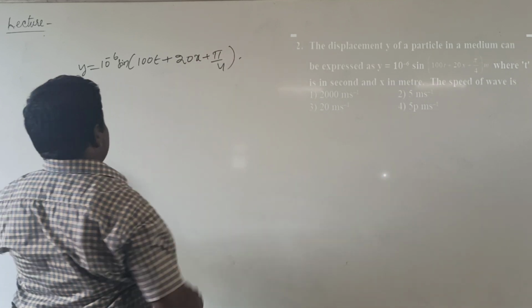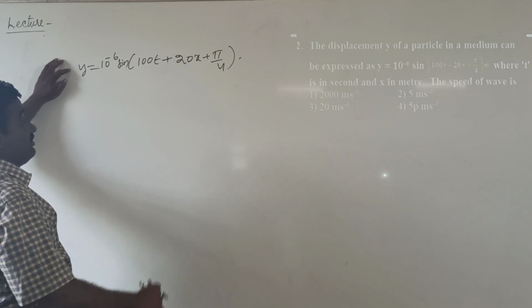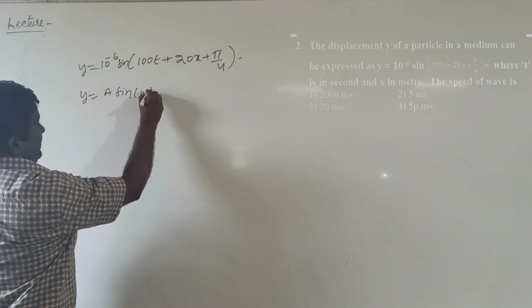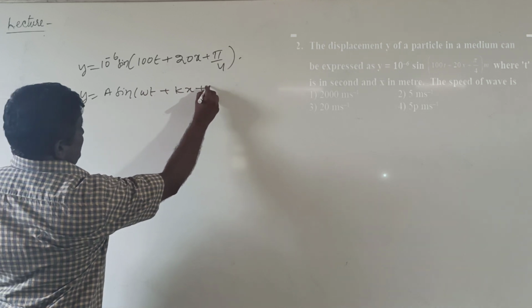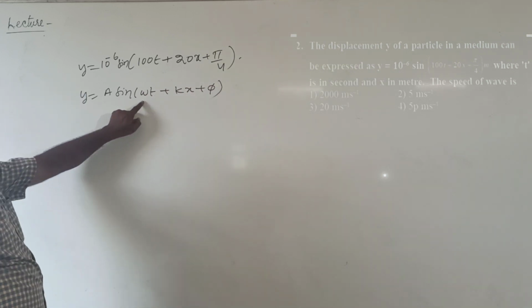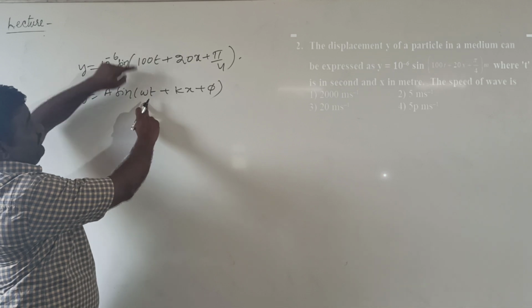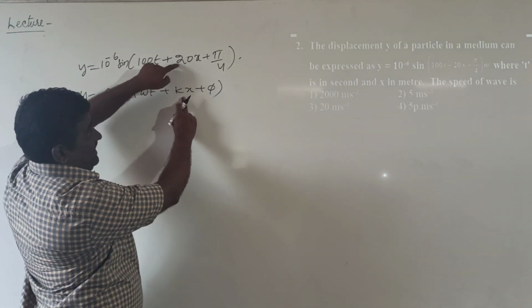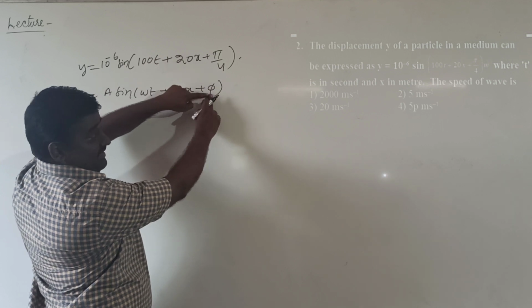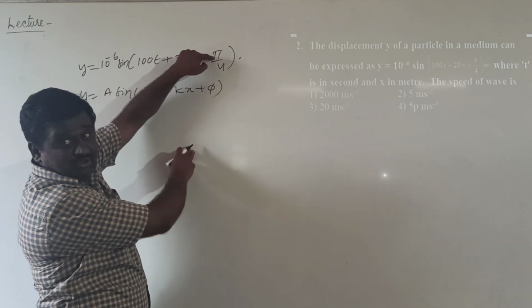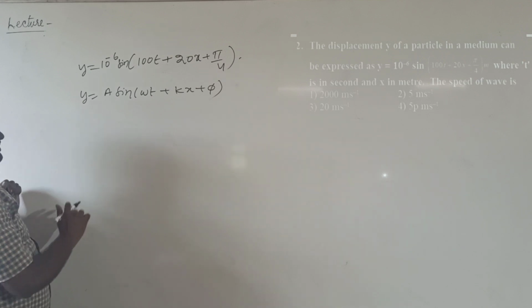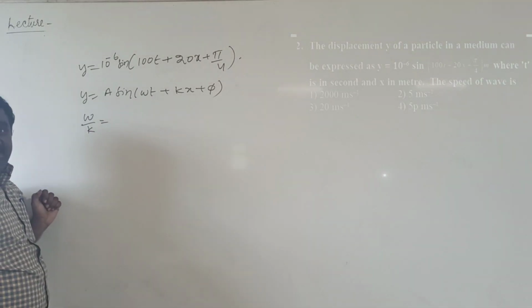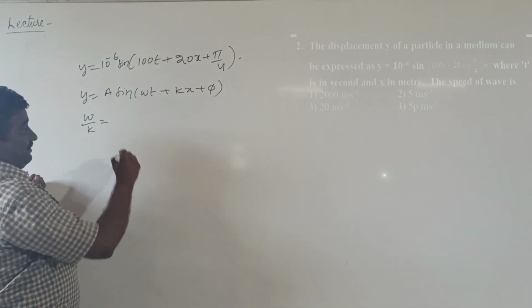The given equation is compared with the standard progressive wave equation y equal to a sin(omega t plus kx plus phi). In this equation, omega is the angular frequency. In comparison, omega value is 100, k is the propagation constant with value 20, and phi is the phase, its value equal to pi by 4. In the progressive wave equation, the ratio of omega by k gives the velocity of the wave.